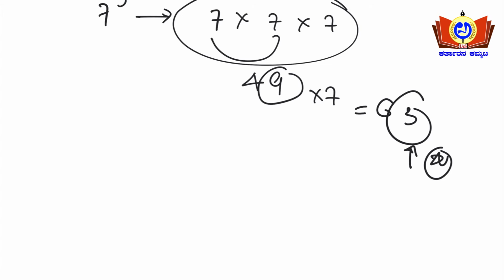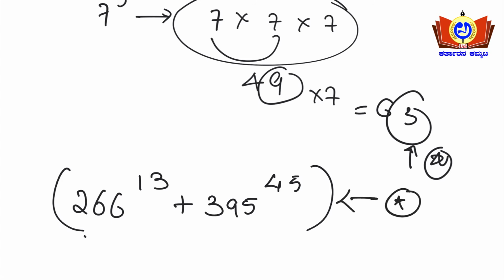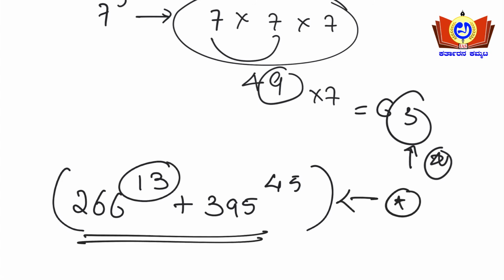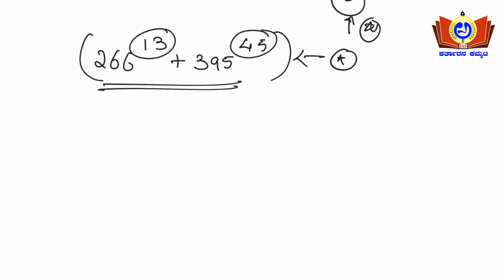But if the question appears as 266 to the power of 13 plus 395 to the power of 45, then it will be a tedious job to find the unit place, because 266 to the power of 13 and 395 to the power of 45 are there. It becomes very difficult. So to solve this kind of problem, there is a formula here. You need to remember this.